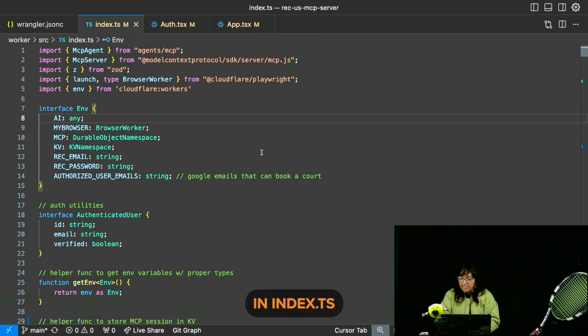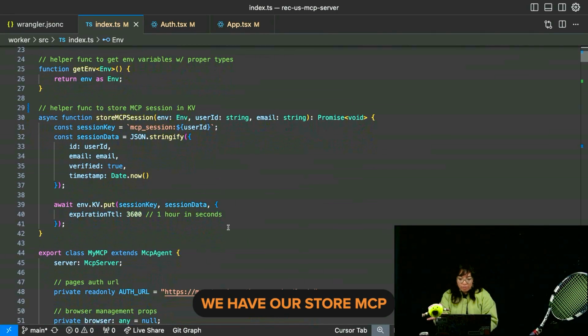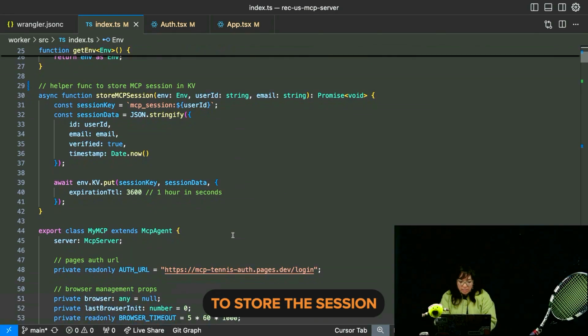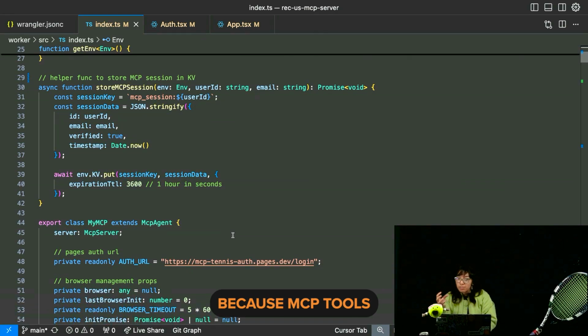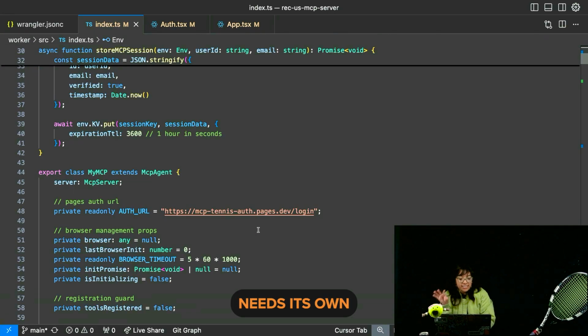And then here in index.ts, this is kind of like the meat of our MCP server. We have our store MCP session helper function. It's important to store the session for MCP access because MCP tools run in a separate context from the web front end. They don't have access to the front end's authentication state, like local storage or Stytch's session.